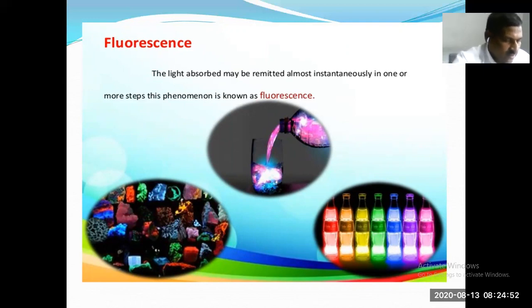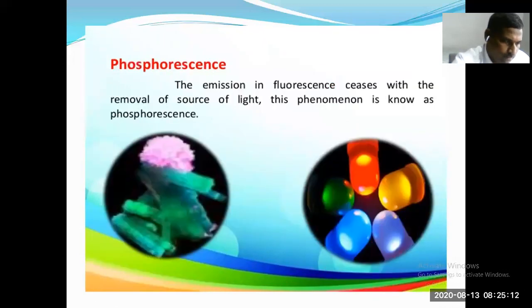Examples for fluorescence: naturally occurring calcium fluoride, sodium, and vapor of mercury exhibit fluorescence. Organic compounds like benzene, benzoquinone, pyridine, molecules with these structures exhibit fluorescence.